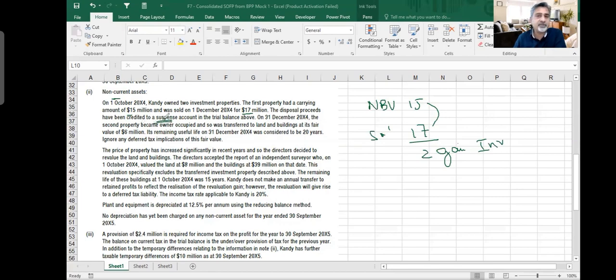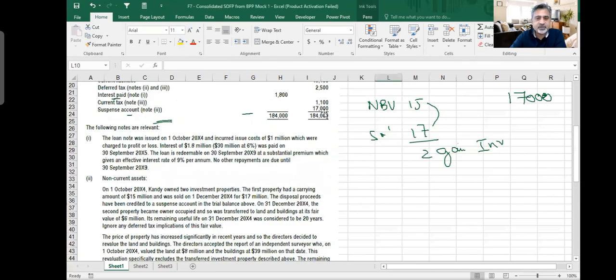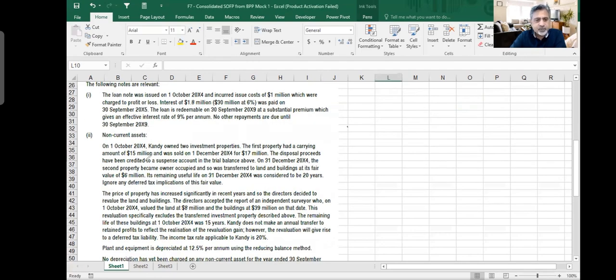So if you remember the trial balance, we saw suspense account showing 17,000. So that 17,000 is actually that 17 million which is coming. You see from here, this 17 million in the suspense account is actually the disposal proceeds of this investment property. The disposal proceeds have been credited to suspense account. On 31st December 2004, the second property became owner occupied and was transferred to the land and building.